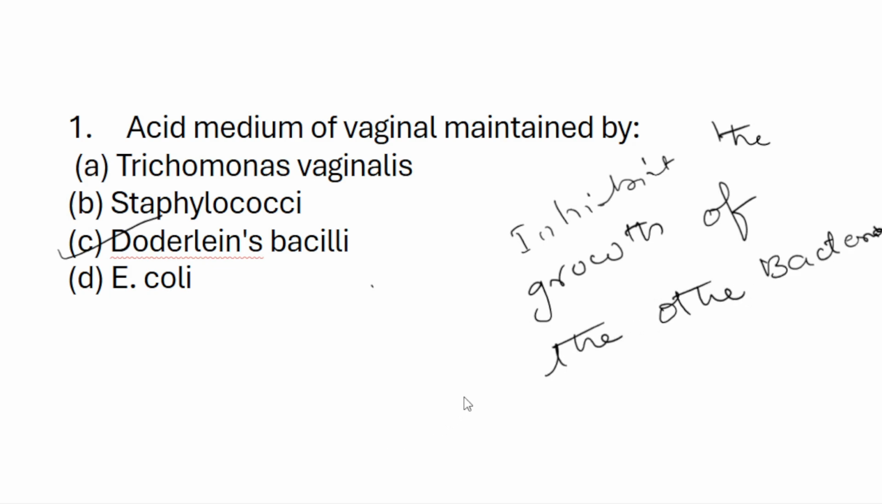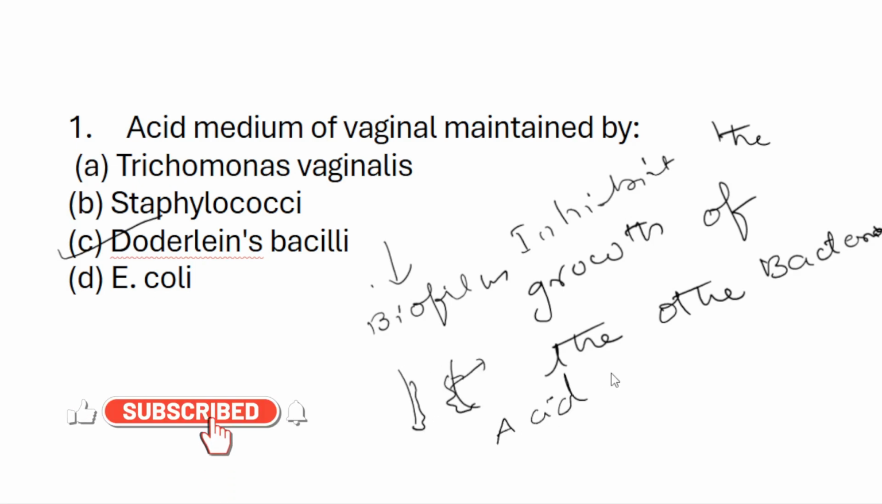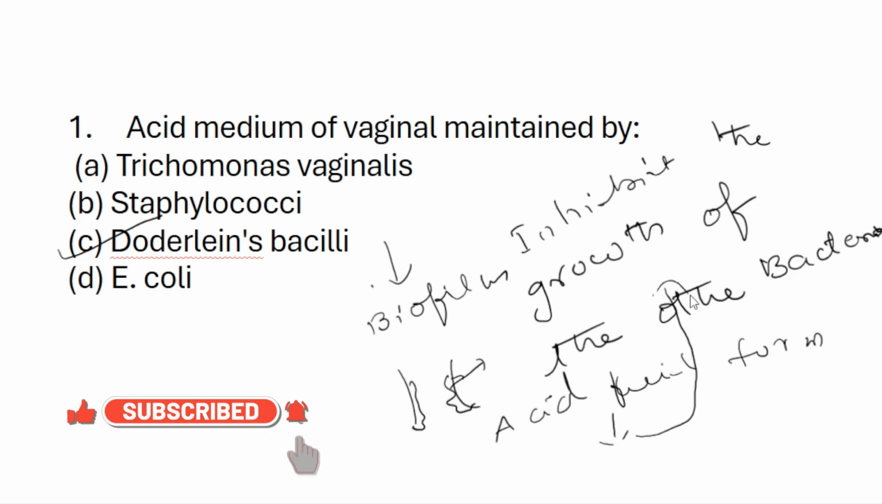They grow in an aerobic environment and form a biofilm in the vaginal mucosa. Due to this, an acid medium forms, so that there is no adherence, no growth, and no spread of other bacteria in the vaginal mucosa.